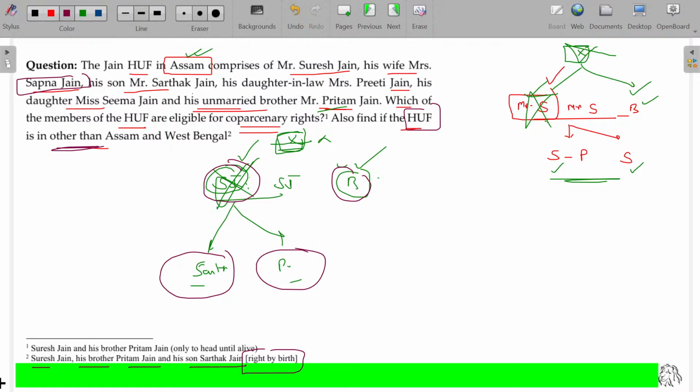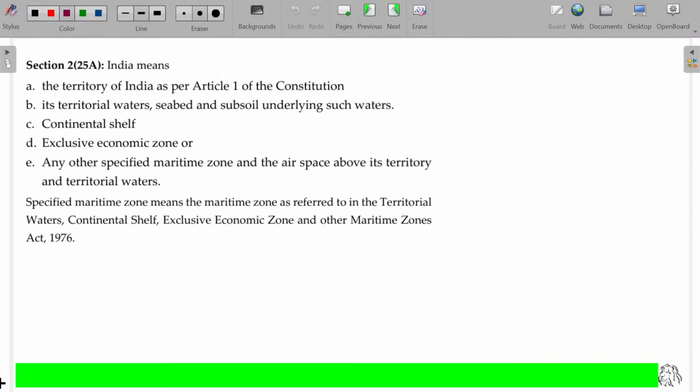So we have studied two Hindu laws: one is Dayabhaga and another one is Mitakshara. In case of Dayabhaga, after the demise of the Karta's layer, the next layer will be eligible. In case of Mitakshara, by birth all are eligible. Is that clear? Hope you will now be able to understand the HUF case in detail.